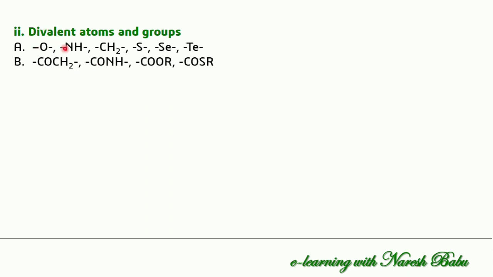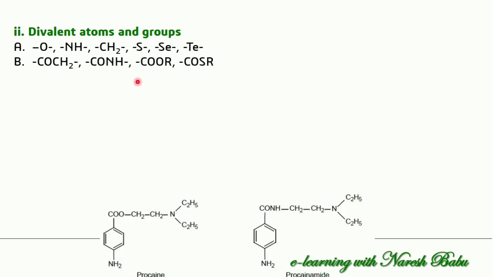So you can see oxygen replaced with NH, NH replaced with CH2 or S or selenium or tellurium, and COCH2 replaced with CONH, COO or COSR. In this type of replacement, two bonds are formed. So you can see the atom or group having two bonds: divalent atoms or groups.